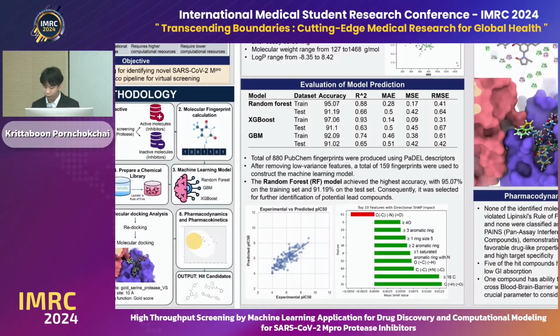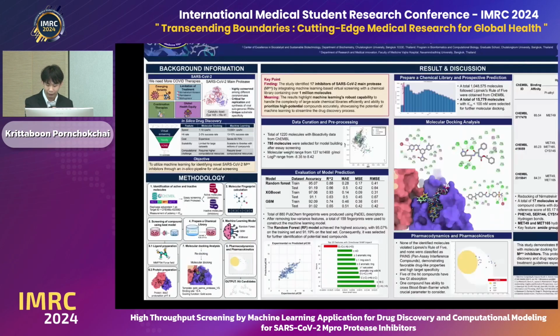For the model prediction, random forest achieved the highest performance with 95% accuracy in the training set and 91% accuracy in the testing set. The QQ plot shows that the predicted values have strong agreement with the experimental data, with R squared equal to 0.7. According to the model, we also identified important features: the presence of oxygen and aromatic rings in molecules was crucial for the inhibitory effect.